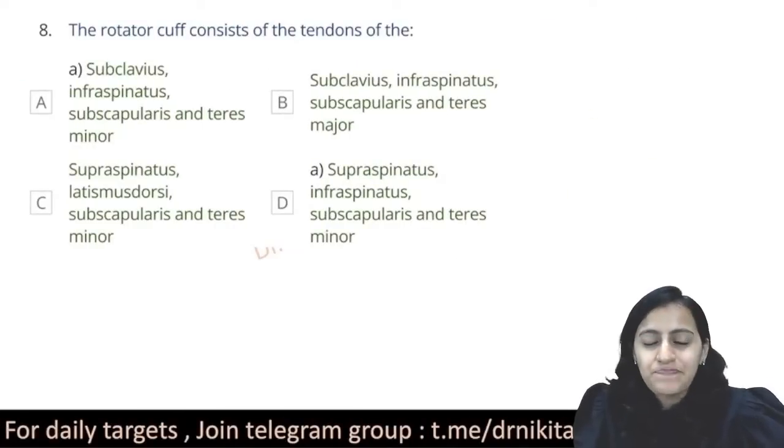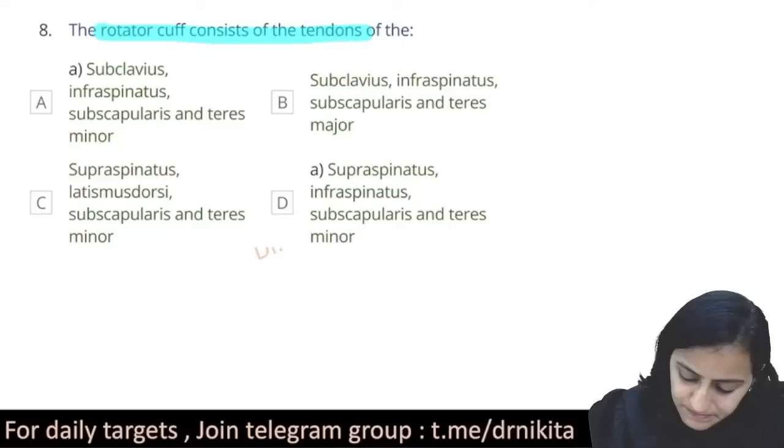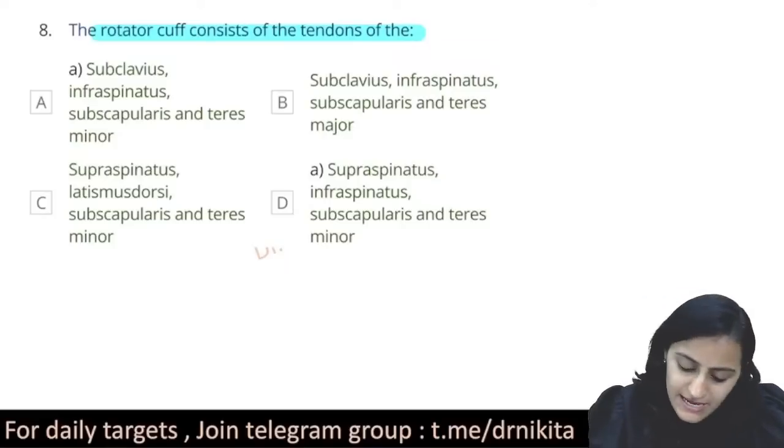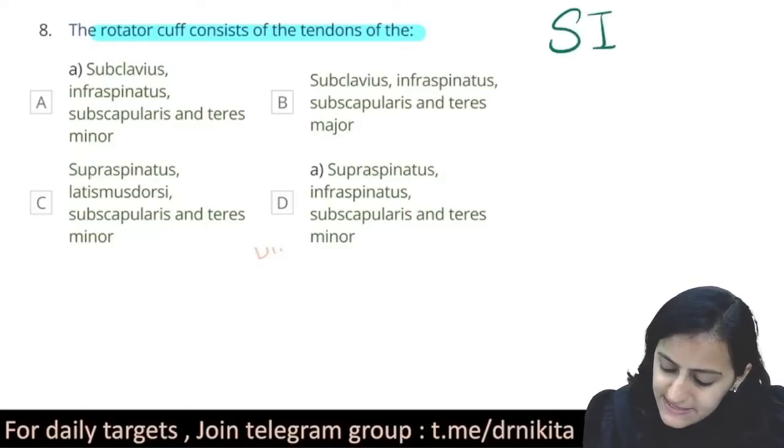Going on to the next question. Question number 8. The rotator cuff consists of the tendons of which of the following? Right. So what is going to be the answer to that? So remember, for the rotator cuff, the 4 tendons that we have, it is SITS.